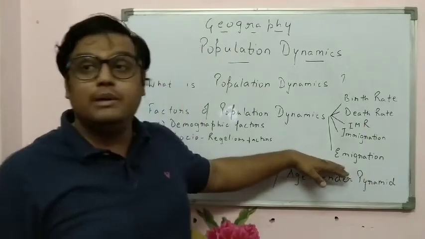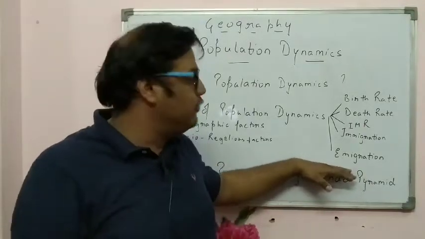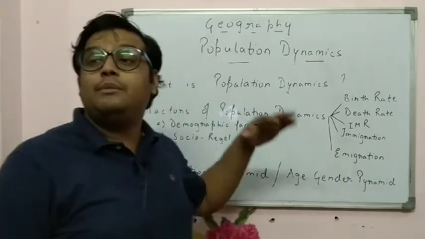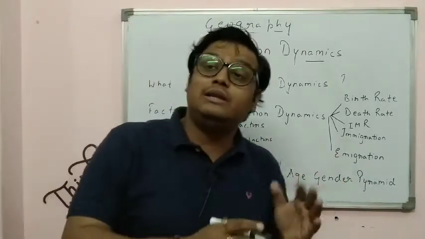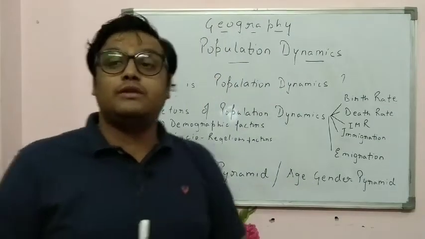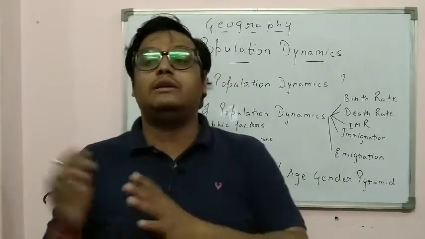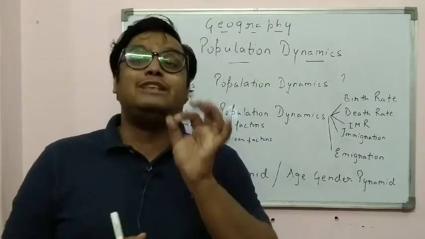Emigration, when the people, e-migration, suppose if you can say that, so that you should not get it confused. E-migration is when people move from our country and go to another country for settling down. That is not good on the part of a country, because many times the skilled people leave our country and settle down elsewhere. That phenomenon is also known as brain drain.